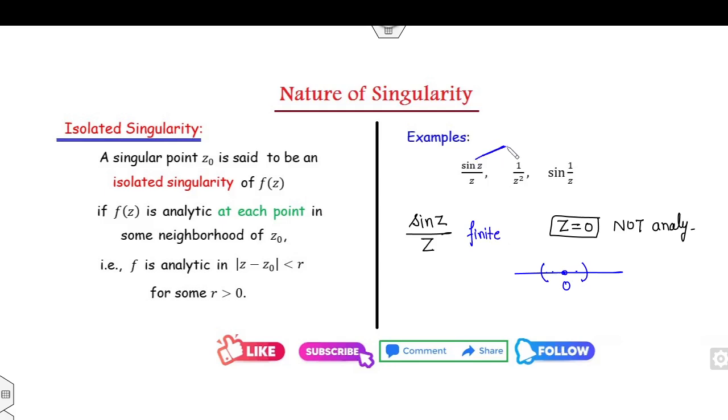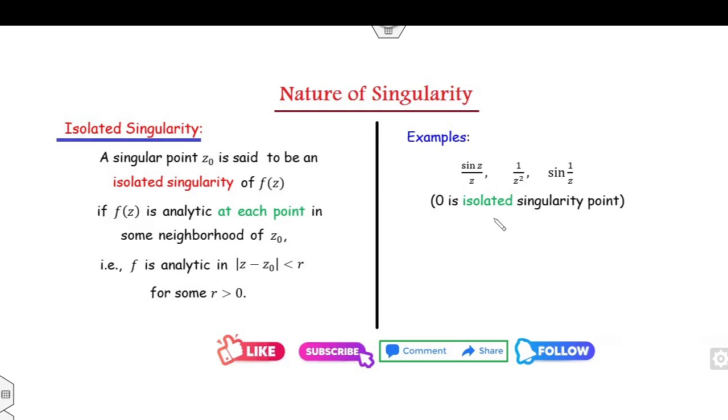Therefore, in this case, z equal to 0 is my isolated singularity. Similarly, z square over z square, clearly z equal to 0 the function is not analytic, but if you take the neighborhood, the function is well defined. Hence, all these examples are considered isolated singularities.